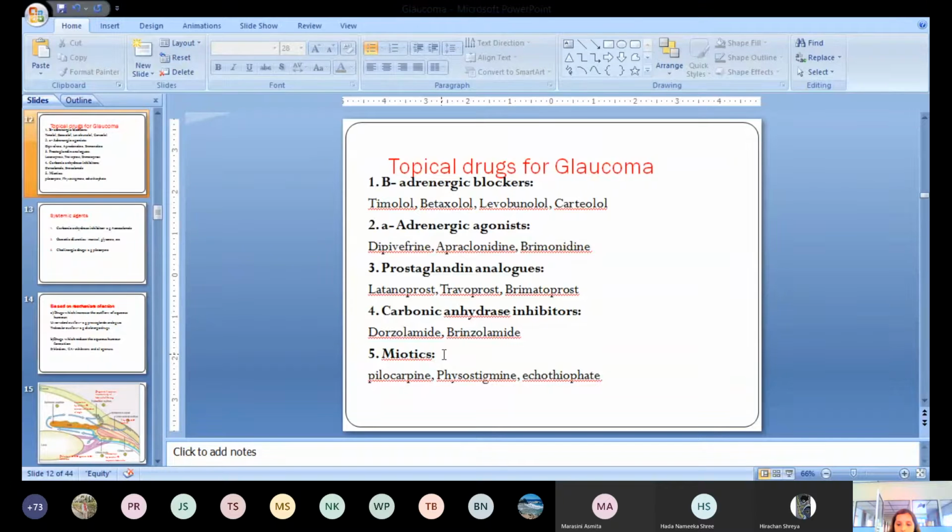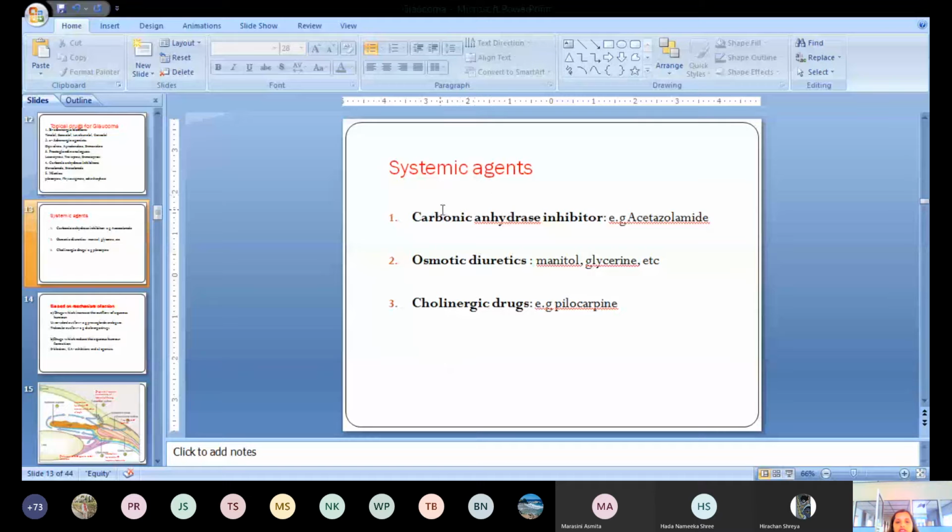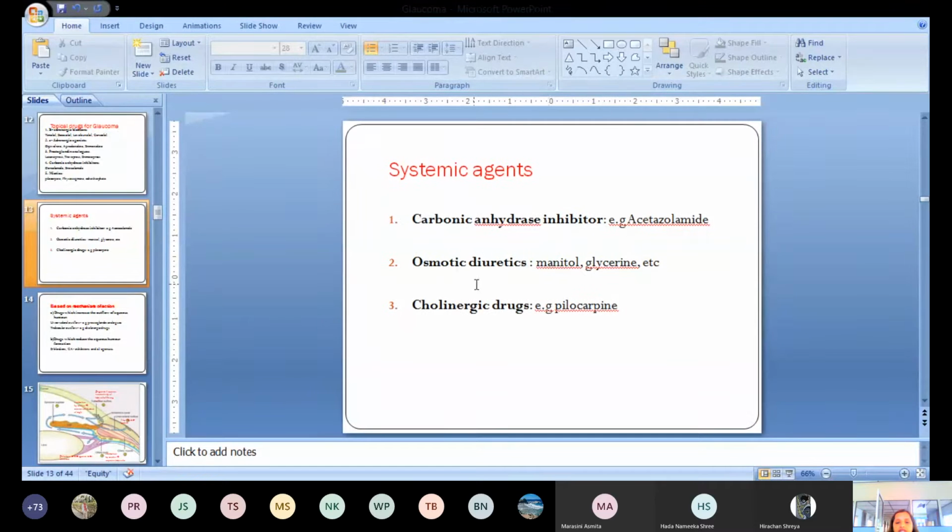These drugs also have systemic preparations as well, so in emergency conditions we can sometimes use them systemically. Among the systemic agents, we have carbonic anhydrase inhibitors like acetazolamide, osmotic diuretics like mannitol and glycerin, and cholinergic drugs, that is pilocarpine. This is how we can classify the drugs based on the route of administration, either topically or systemically.